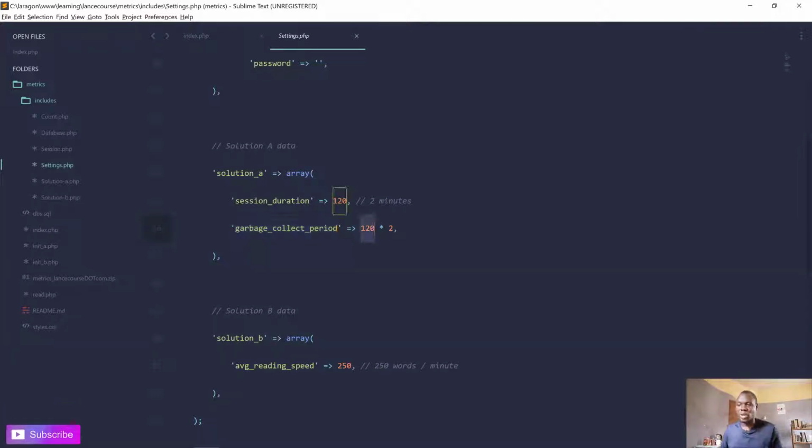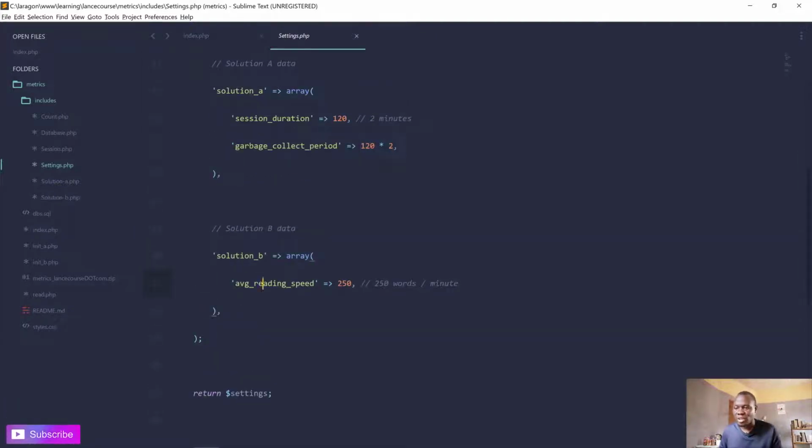So it will actually take the session duration times 2. So after that period of time, we assume these people are no longer on the site, so we can now clean their IP addresses. And the system does that every time you visit the page. It will check if there are IP addresses to clean. So every time there is a visitor, it will try to do the garbage collection and clean it.